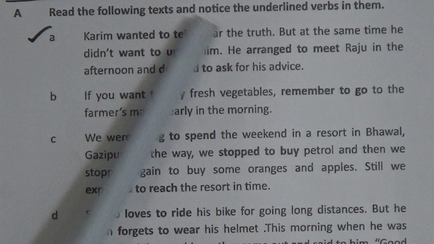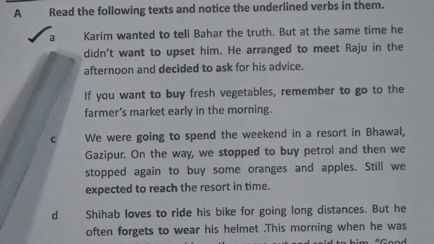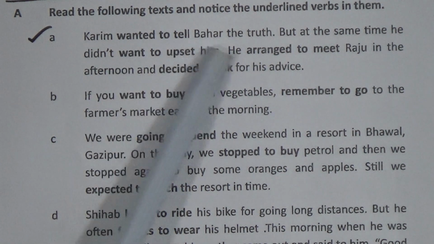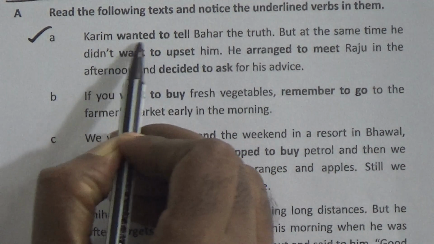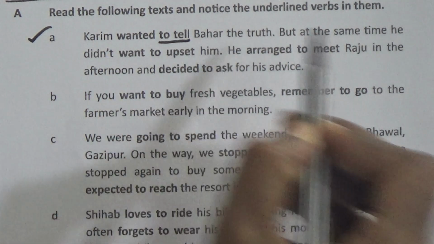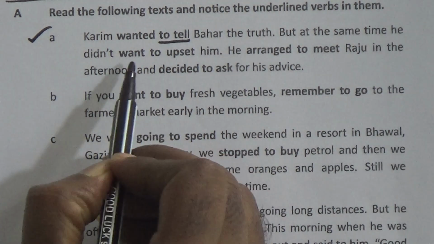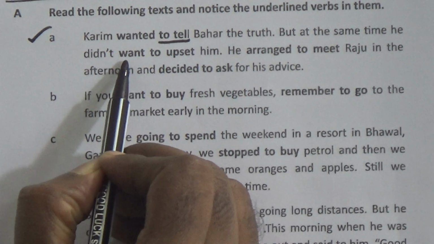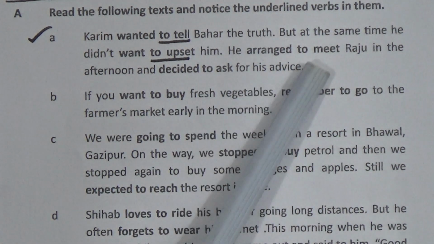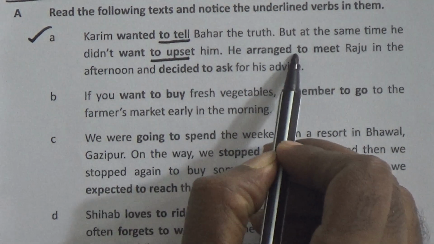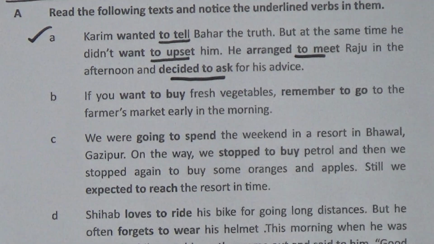Read the following text and notice the underlined verbs in the sentences. Number A: Karim wanted to tell Bahar the truth. Look here, after wanted, the infinitive is to tell Bahar the truth, but at the same time he did not want to upset. After did not want, the word is upset. Next, he arranged to meet; after arranged it is to meet. Last one is decided to ask. These are the examples of infinitives.